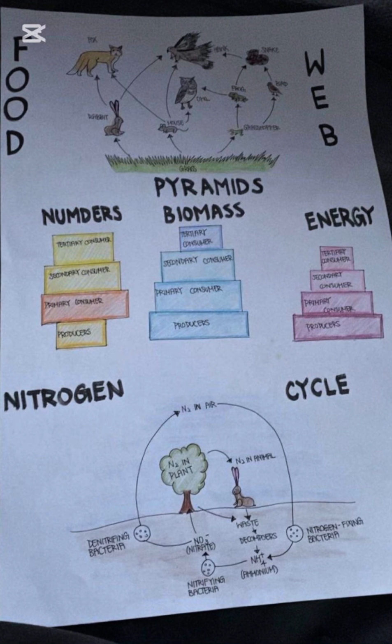Slow cycle processes take a longer time. In these, nitrogen gets stored in deep ocean sediments or becomes part of rocks and fossil fuels. This can take thousands or even millions of years for that nitrogen to come out into the cycle, usually through volcanic activity or burning fossil fuels. So in the nitrogen cycle, rapid processes involve the environment, soil, and living things, while slow processes involve deep storage and take a longer time.